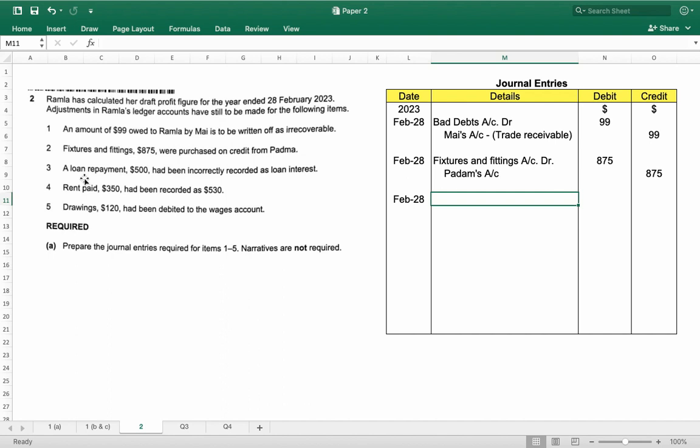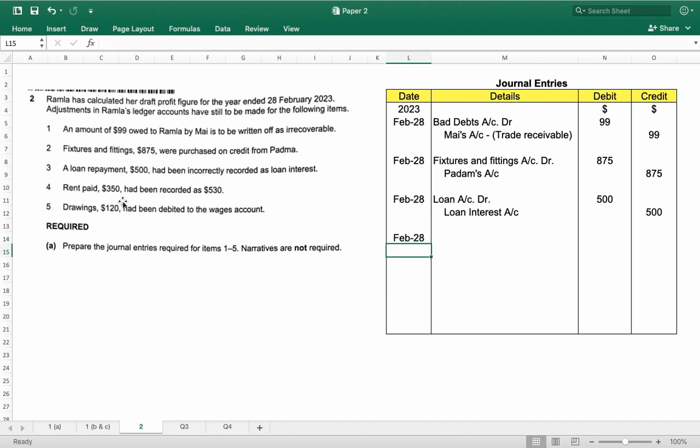So decrease in liability debit loan account, and by mistake we debited loan interest, so now I will cancel that. So decrease in expense, credit loan interest account $500. Now let's see the journal entry for point number 4.